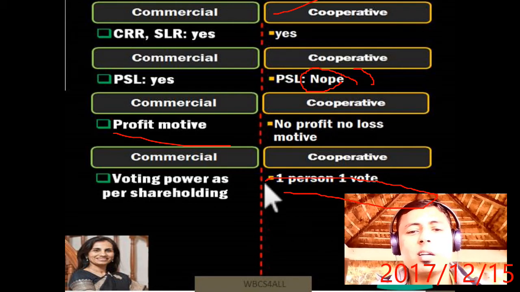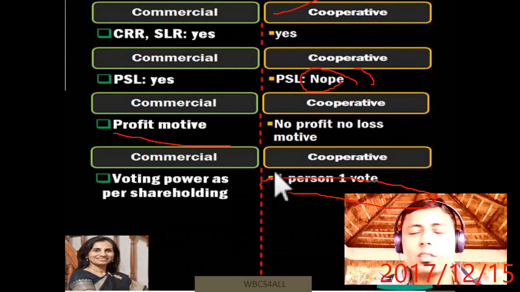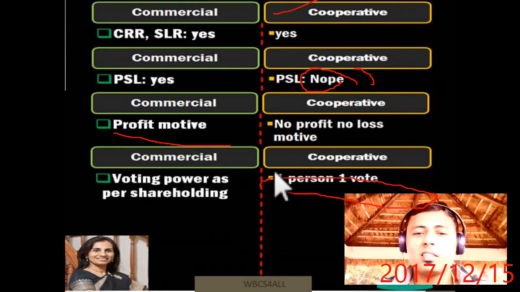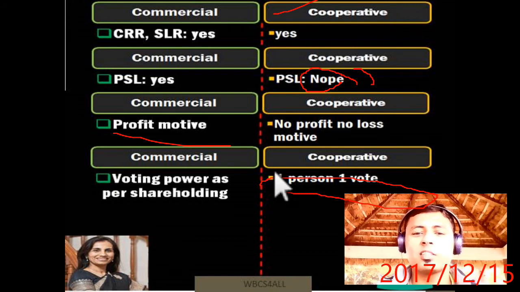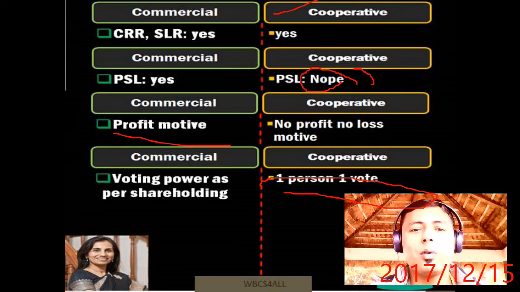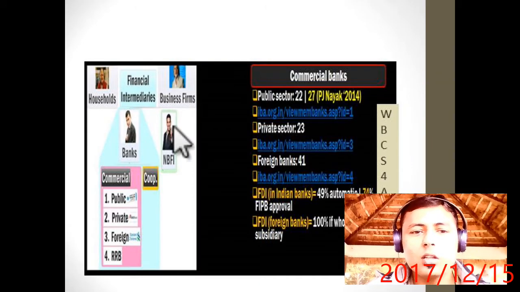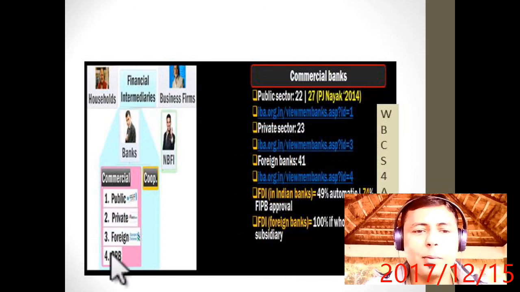Remember, in WBCS there is one post in group B, the additional registrar, ARCS, that is the additional registrar of cooperative societies, that is group A, and in group D there is a cooperative society inspector. Remember, it will help you in the interview also. Now the commercial banks are public, private, foreign, RRB.